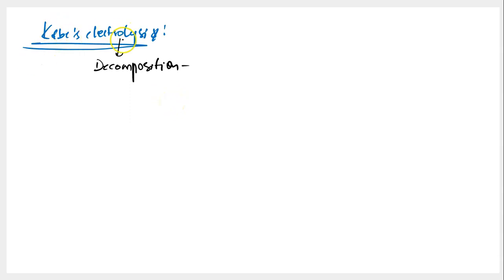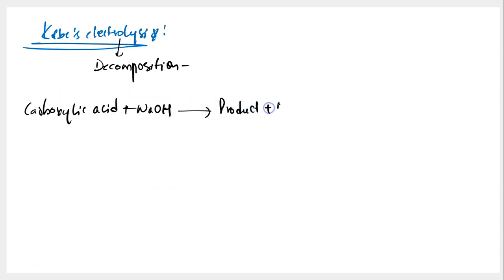But then what are you decomposing over here? You're decomposing a carboxylic acid. You are taking a carboxylic acid and you're reacting this carboxylic acid with sodium hydroxide first of all, and then whatever is the product that you obtain, you will be adding a lot of water to that product. You'll make a solution out of it, and then you'll be passing electricity through this solution.